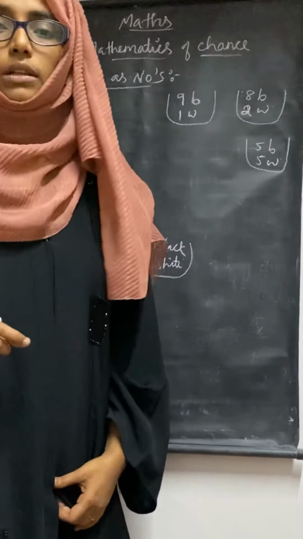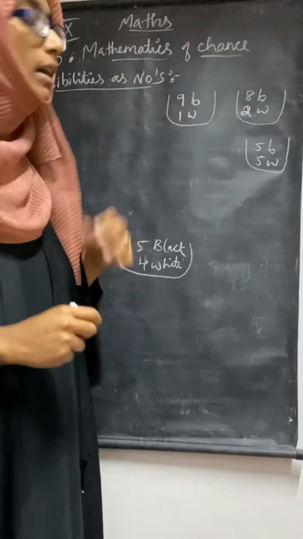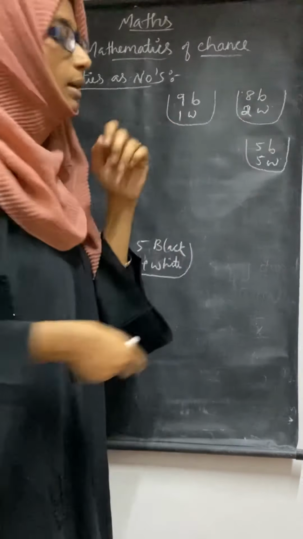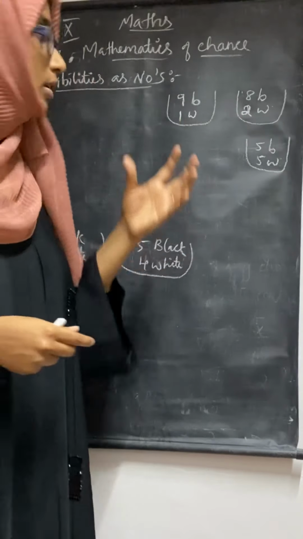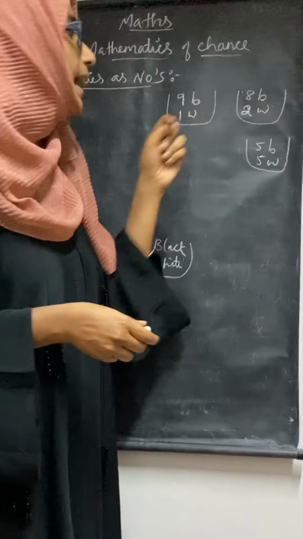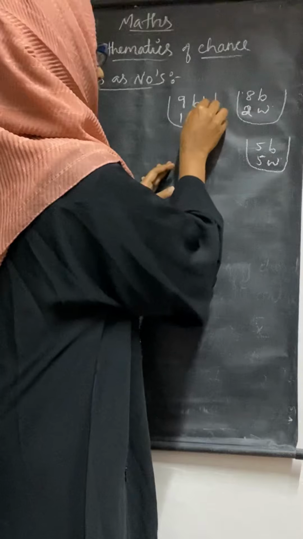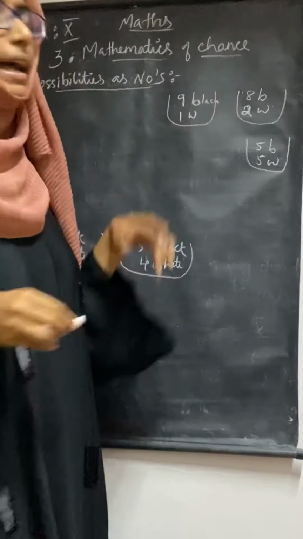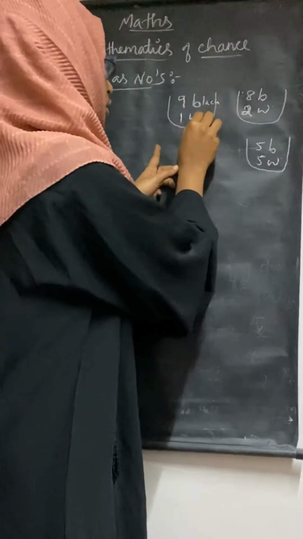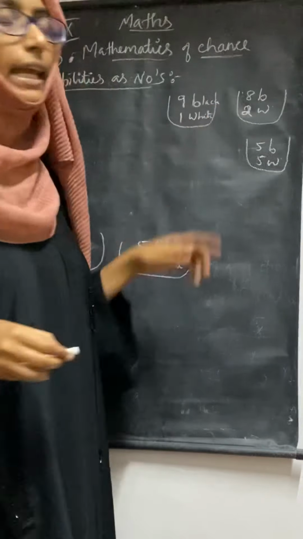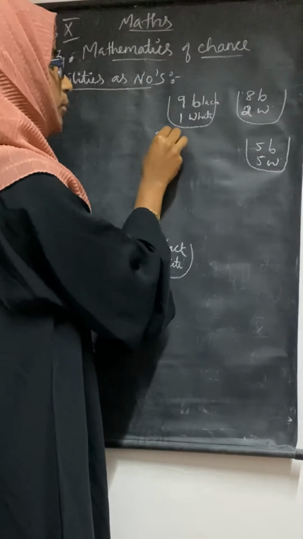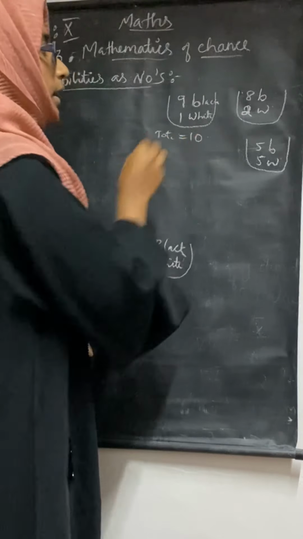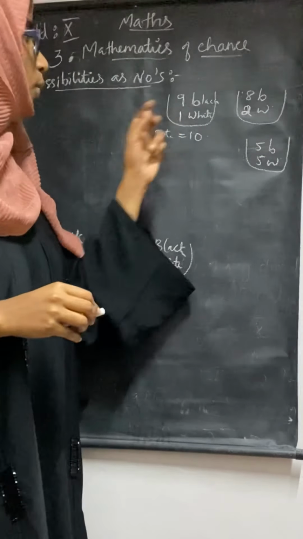With an example I can explain. You can see that there are 3 boxes here, and in this box balls are there. Here 9 black balls are there, B means black, and 1 white ball is there. Totally how many balls are there? Totally 10 balls are there, 9 black and 1 white.